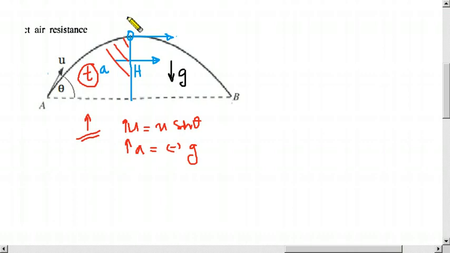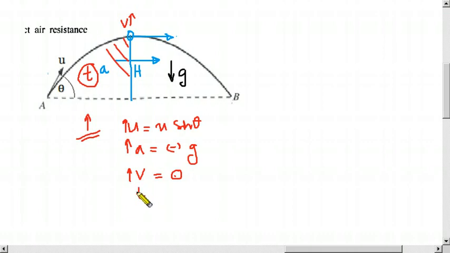The final velocity is going to be v, and v is going to be 0, because that is the maximum height. The upward component is 0 at that point, not the total v.